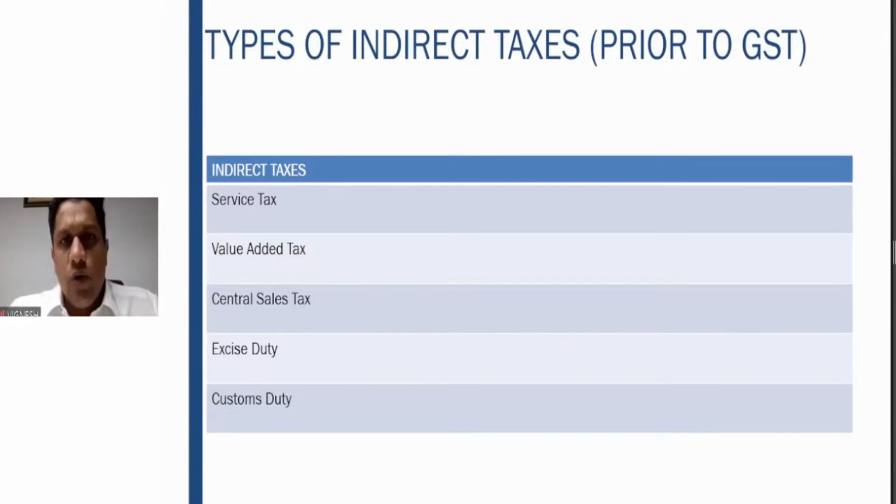Excise duty was applicable on the manufacture of goods, and customs duty was applicable on the import of goods. However, customs duty still continues to exist on the import of goods, though with limited applicability compared to prior to GST. I hope that is clear.